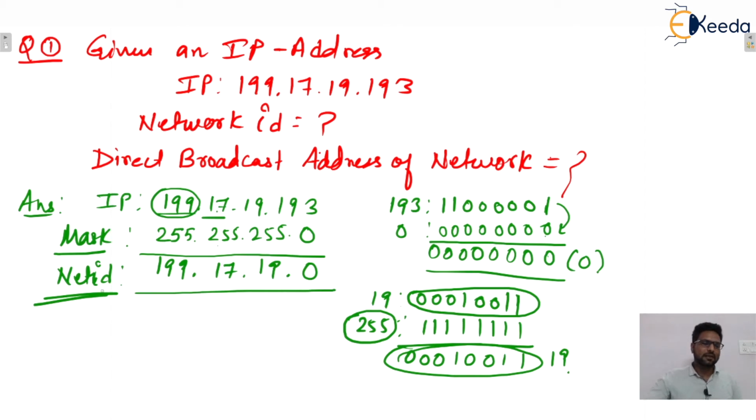I hope this one is clear to you. So we apply bitwise AND between the IP address and the mask to get the network ID. So yes, this is the network ID.